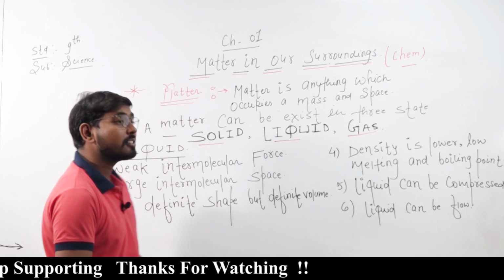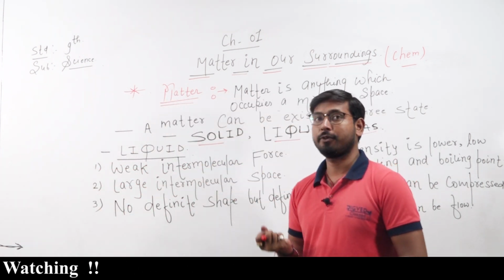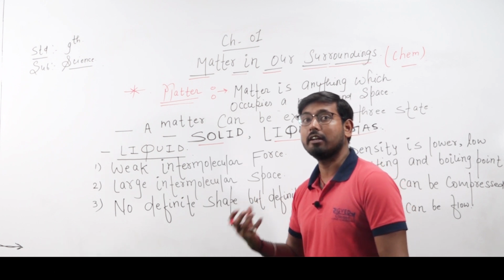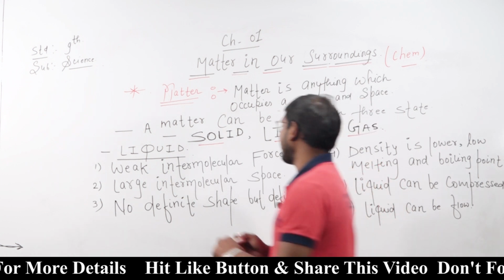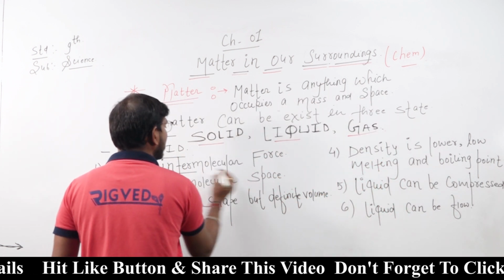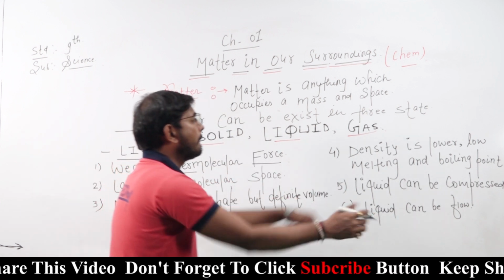The first property of liquid is weak intermolecular force. What is weak intermolecular force? In previous lectures we discussed what intermolecular force is.